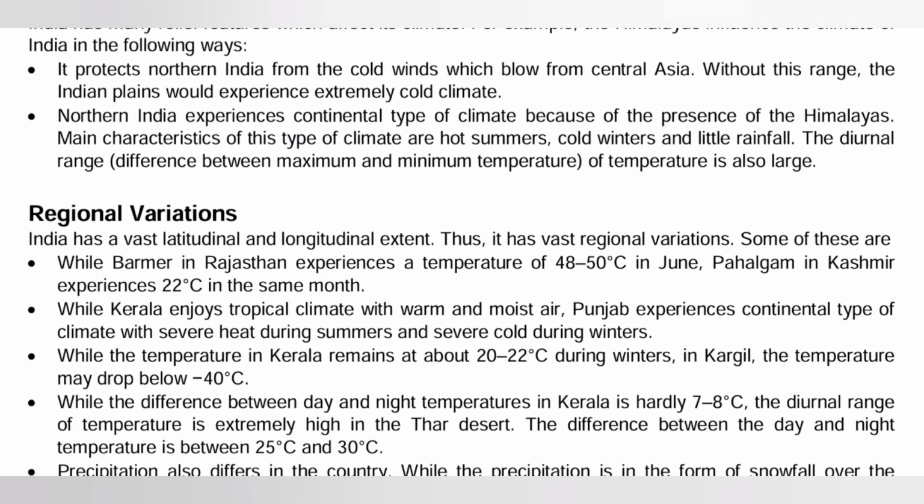So why does this happen? Kerala experiences a tropical climate, or we could say a coastal climate, because Kerala is near the sea. Whereas Punjab is not near the sea, it has a continental climate. And continental climates are extreme climates, meaning it is very hot in summer and very cold in winter. Then we have, while the temperature in Kerala remains about 20 to 22 degrees Celsius, Kargil in the same month experiences minus 40 degrees Celsius.